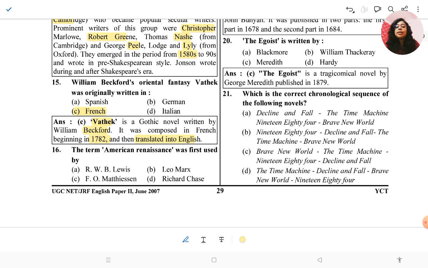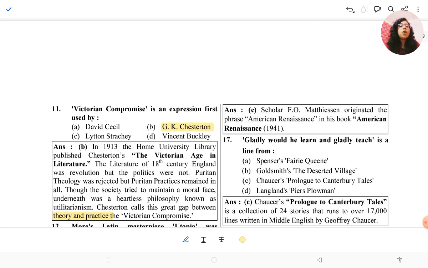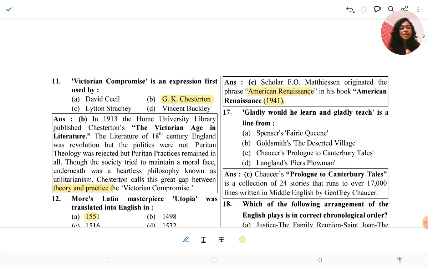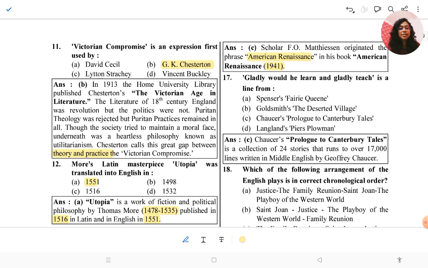Okay, the term American Renaissance was first published by, so the answer will be F.O. Matthiessen, right? So a scholar F.O. Matthiessen originated the phrase American Renaissance in his book American Renaissance in 1941. So 1941 is another important publication date of another work. So I hope you know, by looking at the publication date you should remember the text, right? So please write in the comment section if you know, or I will write it.